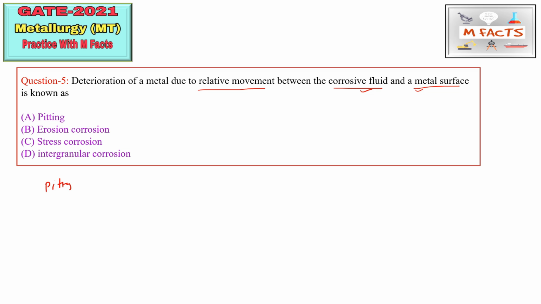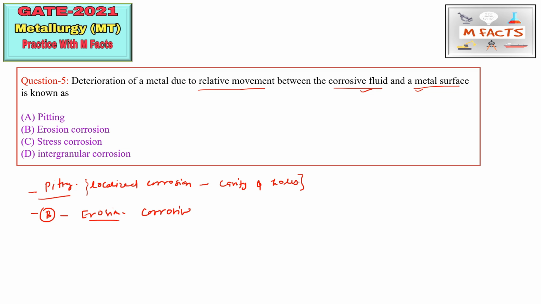Pitting is a very dangerous type of corrosion, and it is localized corrosion, also known as localized corrosion in stainless steel or steel. It produces cavities and holes in steels. This is very dangerous because both prediction and detection are very hard for pitting corrosion. The B part is erosion corrosion, which is corrosion where relative movement between the corrosive fluid and metal surface takes place.